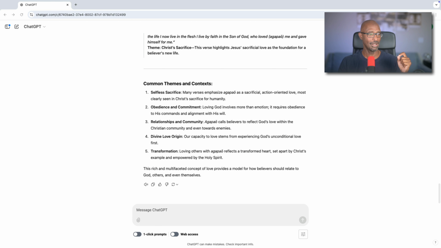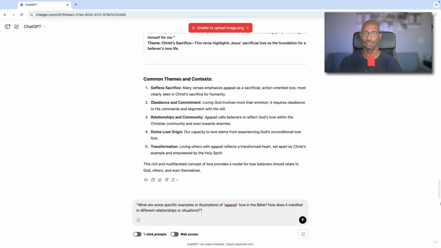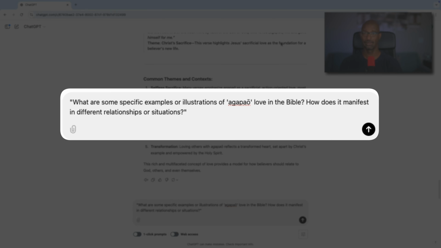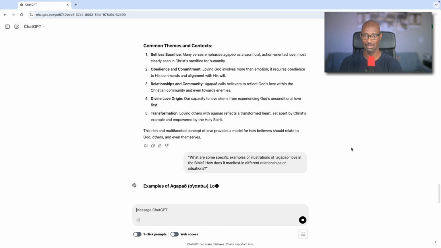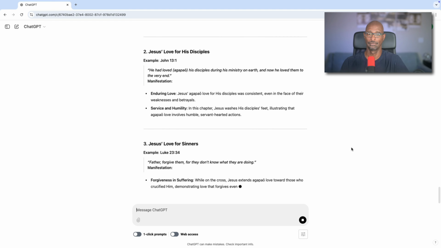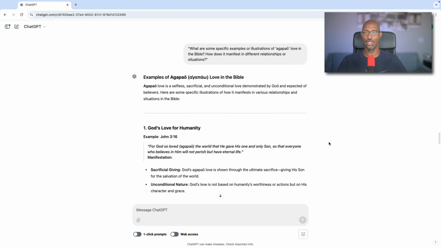All right, so now let's get our other prompt going here. And I want to share with you all. This one says, what are some specific examples or illustrations of agapaō love in the Bible? How does it manifest in different relationships or situations? So let's see what results we get here. All right, so here are our results. So we have examples of agapaō love in the Bible.